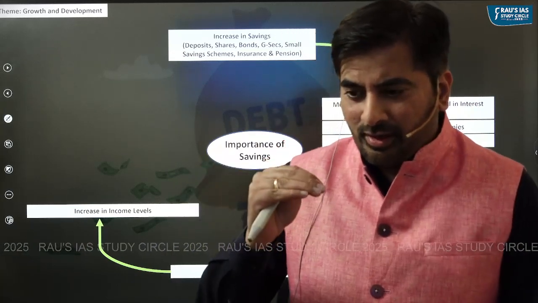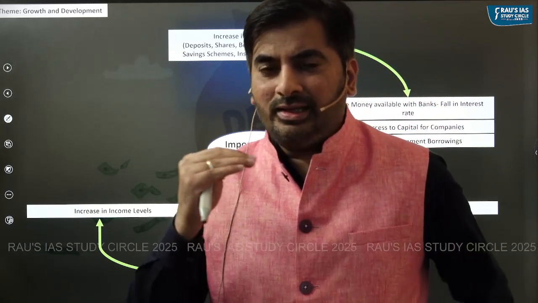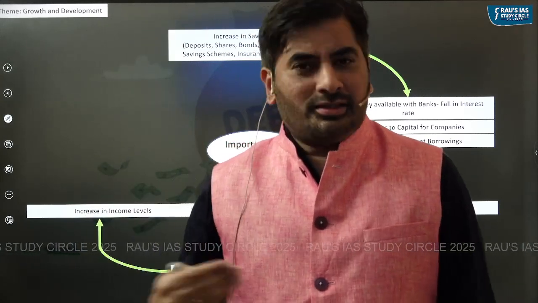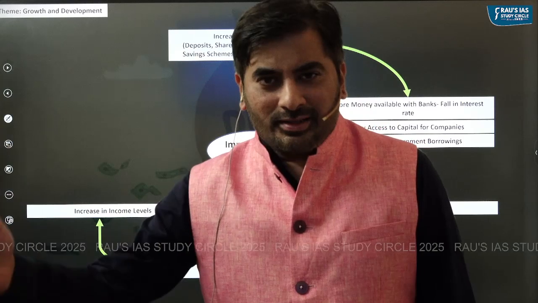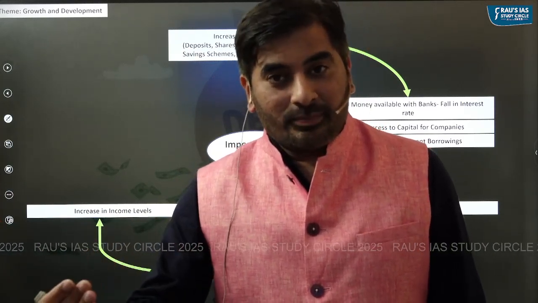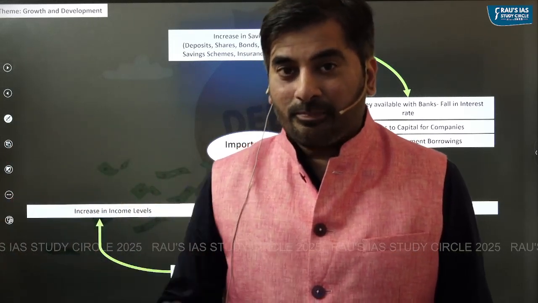So imagine a situation where the income of the people has increased, right? Generally, as the income of the people increases, the standard of living also increases. People's demand for goods and services would also increase.